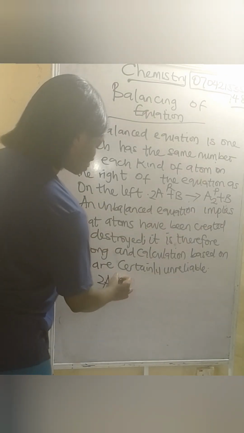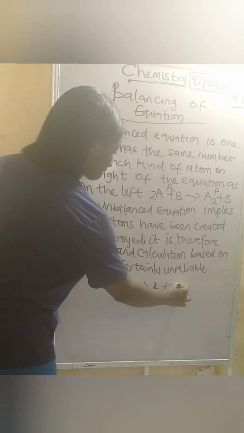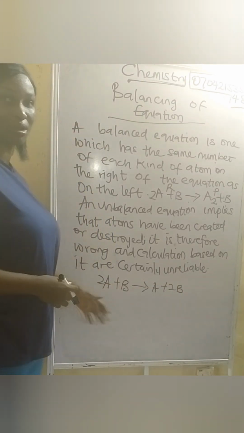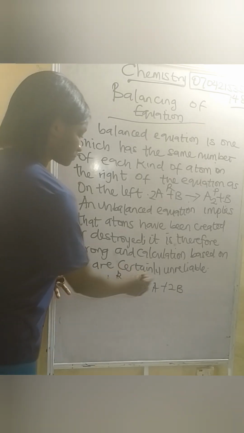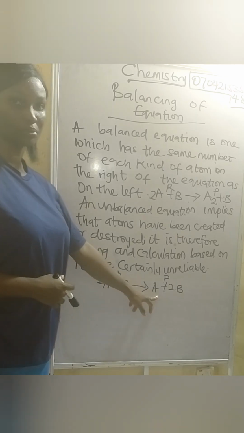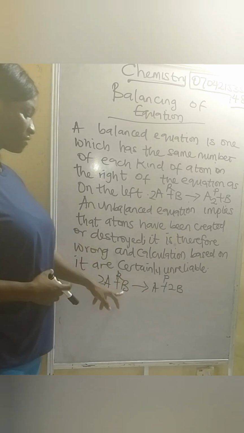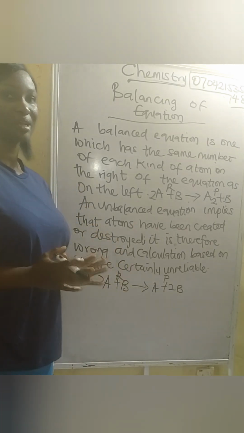E.g., we have A2 plus B giving us A plus 2B. When you look at this now, this is what we call an unbalanced equation because we have 2A at the reactant side, and 1A at the product side. You see that it's not balanced. We have 1B at the reactant side and 2B at the product side. So this is what we call an unbalanced equation.